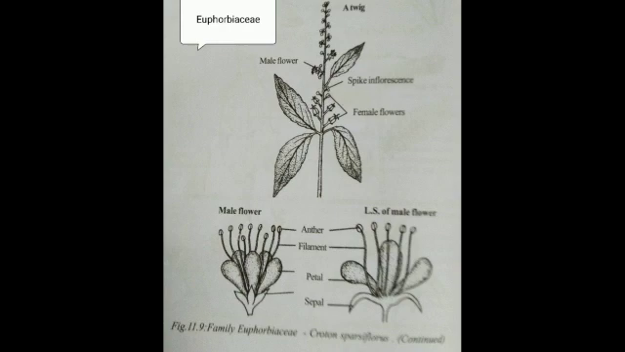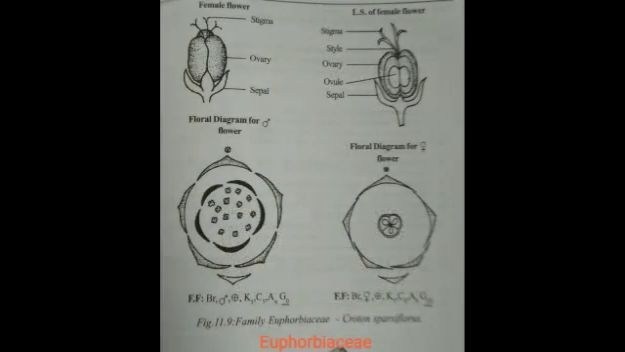The floral characteristics: the inflorescence shows great variation. The inflorescence is terminal or axillary. It is racemose or cymose, or a special type called cyathium is also present. In Acalypha the inflorescence is a spike, in Ricinus the inflorescence is a raceme, and Jatropha has dichasial cymes.